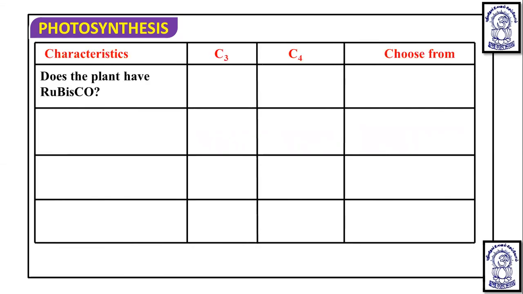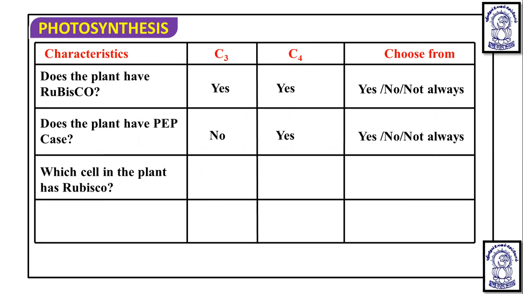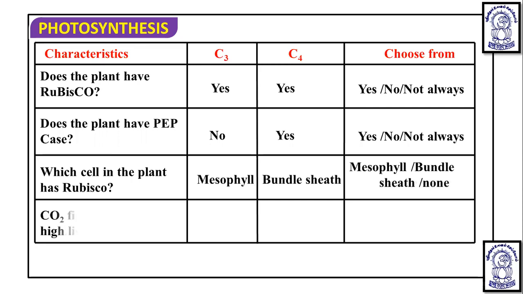Next characteristic: does the plant have Rubisco? Yes, C3 plants have it and C4 plants also have it, but in C3 plants it is present in the mesophyll cell, and in C4 plants it is present in the bundle sheath cell. Does the plant have PEP carboxylase? No, in C3 plants you will not see it, but in the C4 plant mesophyll cell you will see the PEP carboxylase enzyme, which carries out the carboxylation of PEP and formation of oxaloacetic acid. Which cells have Rubisco? Obviously the mesophyll cell in C3 plants and the bundle sheath cell in C4 plants.